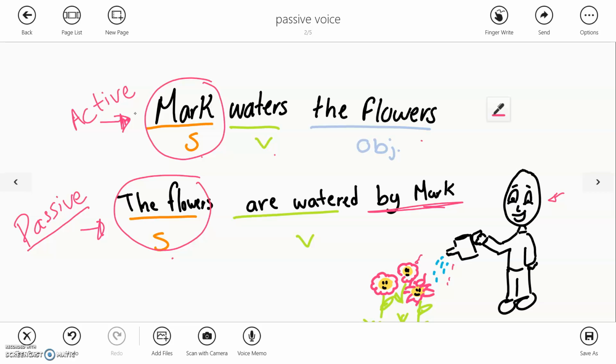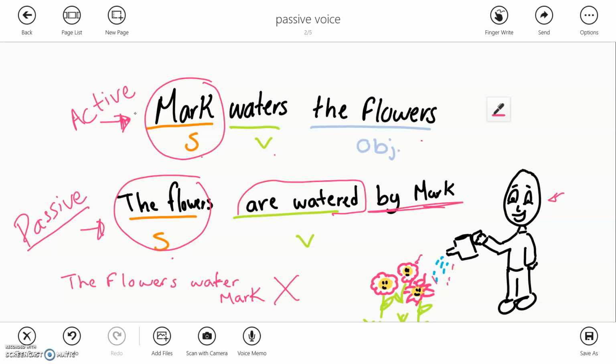What do we need for it to make sense? The verb to be and the verb in participle, yeah? If we put like this, if we write here, the flowers water Mark, no, it's incorrect. Why?